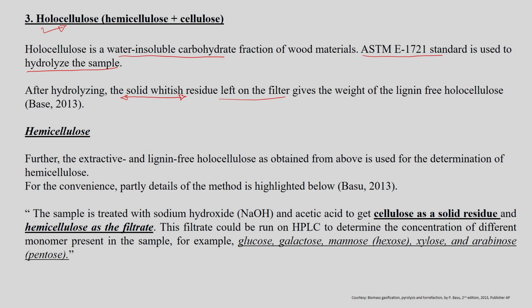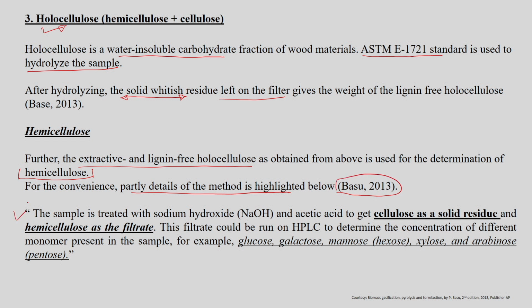Now, once you have this extractive free and lignin free holocellulose sample from the previous step, with its help we can easily find out the hemicellulose component in the biomass and what its percentage is in the specific sample. For representation purposes, part of the details of the method highlighted in this reference is shown here.